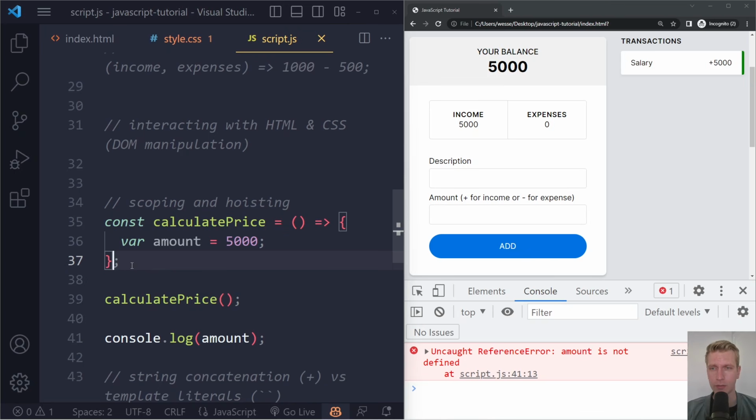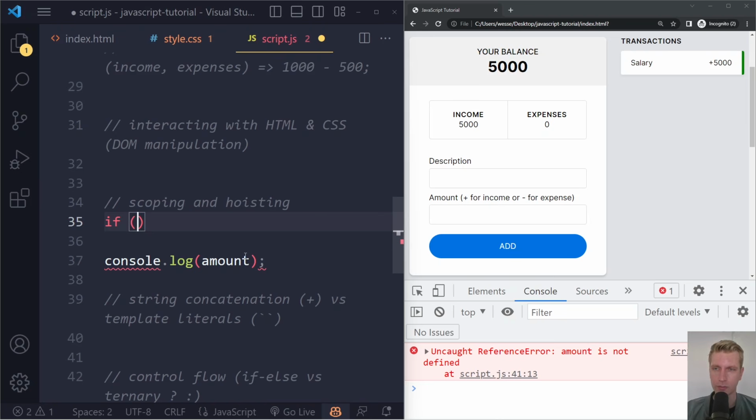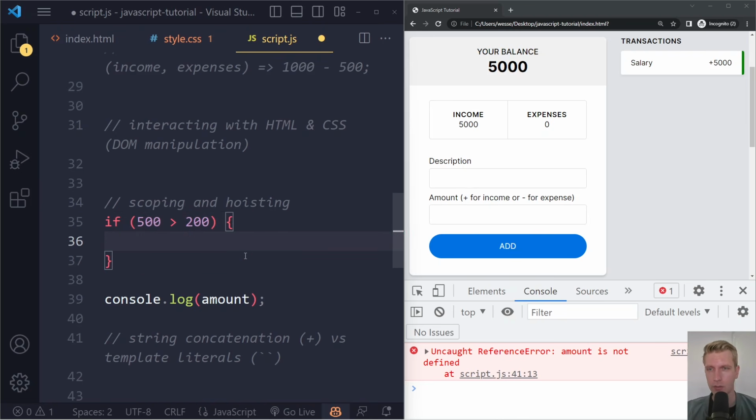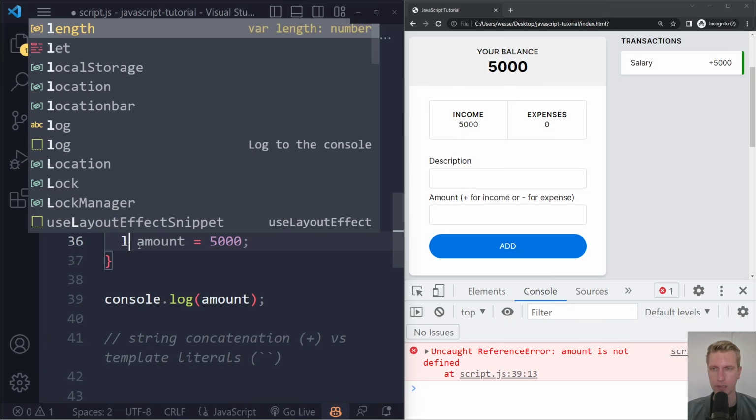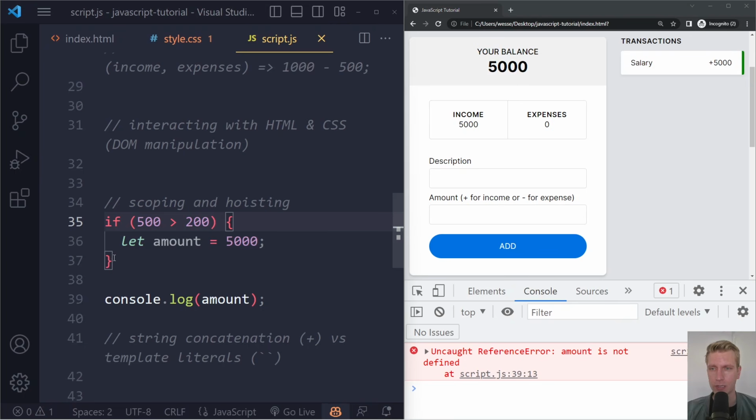There's one tricky part with var though, which is if we have some kind of other block, very common, for example, with if-else statements. So this is also a block, right? So we'll talk about if-else statements, but essentially, if this produces a true value, we go in this block, these curly braces. Now, before, if you create some kind of variable in that block, if I save here and refresh, you cannot access it out of there. Same with let. So const and let are always scoped to their nearest block, the curly braces.